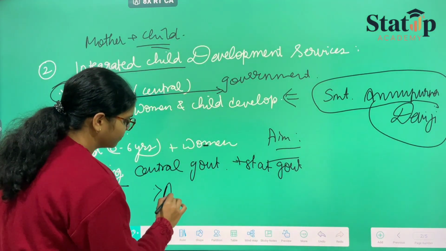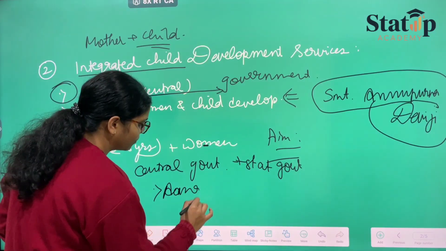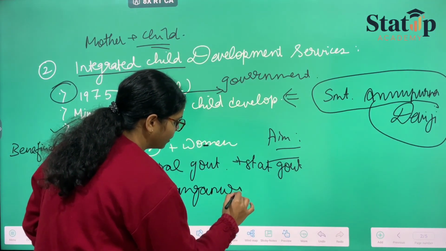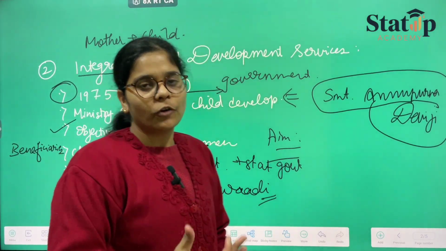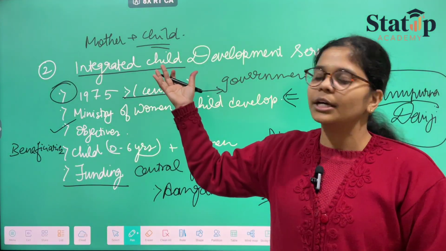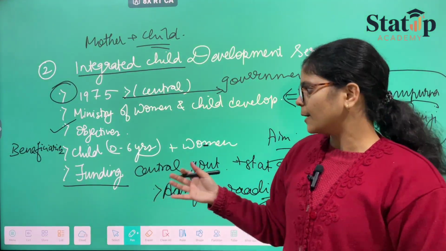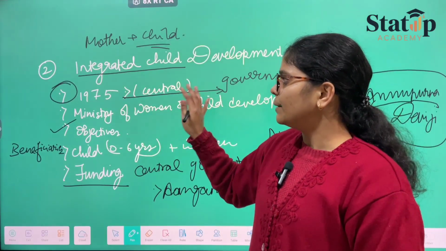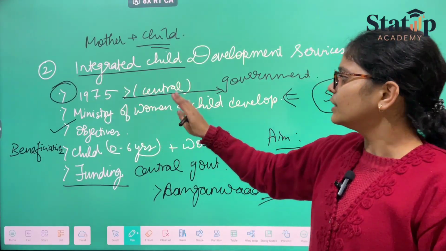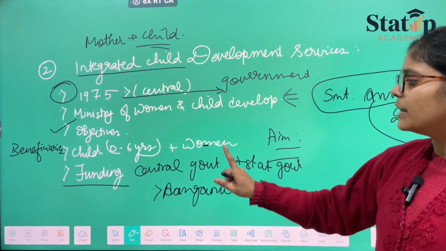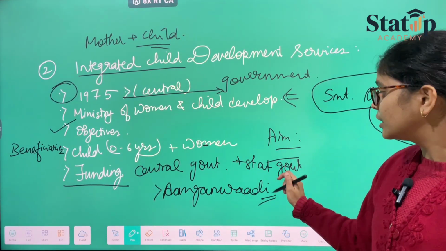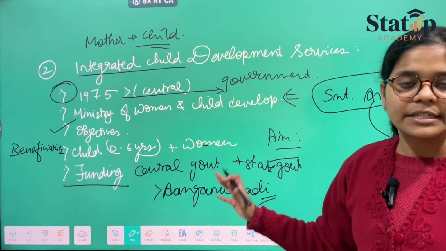To Anganwadi, where such a scheme will be continuously followed, and children and their mothers will be taken care of. Okay. So at the launching time, who is basically dealing with it is the central government. Then we are getting funding from whom? We are getting funding from the central government along with the state government, to which the Anganwadi section or area